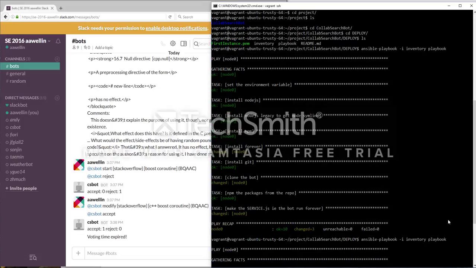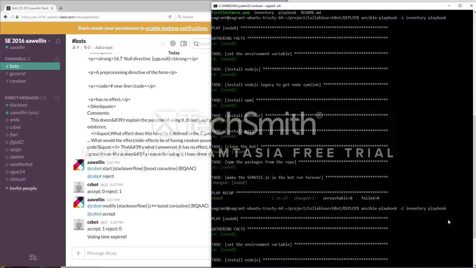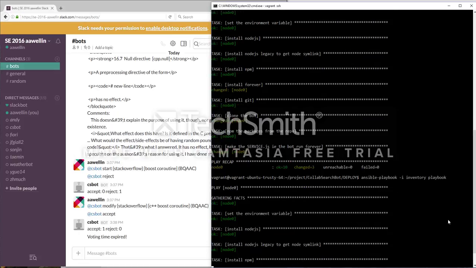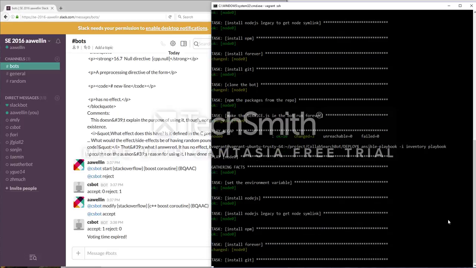So we run the playbook, and most of these tasks will just say okay because we're not changing anything. When we had to develop it and test it and make sure that it worked, of course we ran the playbook and all the things were installed, so there's not really much to do right now, but you can see that it's working, and at the end of it, it will turn the bot on, which is the key here, and hopefully the bot will continue to run for the next couple of weeks without any problems. Now we just wait for this part to finish.